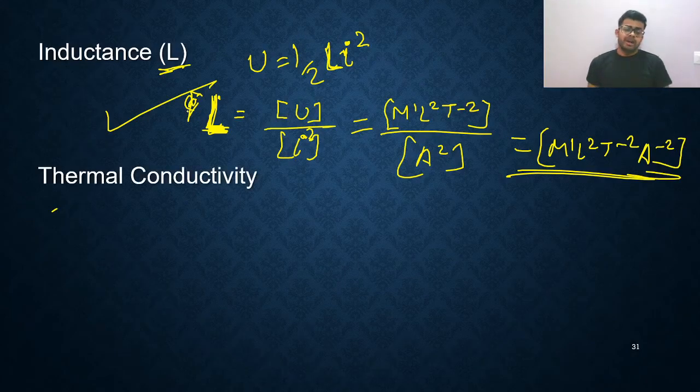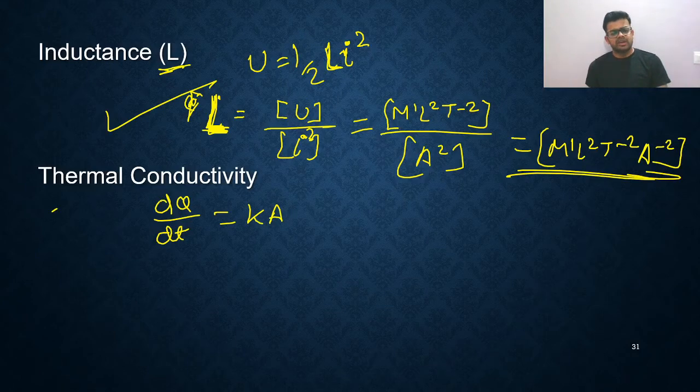Thermal conductivity. You need to remember a formula in which thermal conductivity is used. You all know that dQ upon dt, the rate of flow of heat current, is K A delta T upon L. Here delta T is the change in temperature. You can represent it by delta theta or capital T, that's your wish; I am writing capital T. So thermal conductivity is this K.